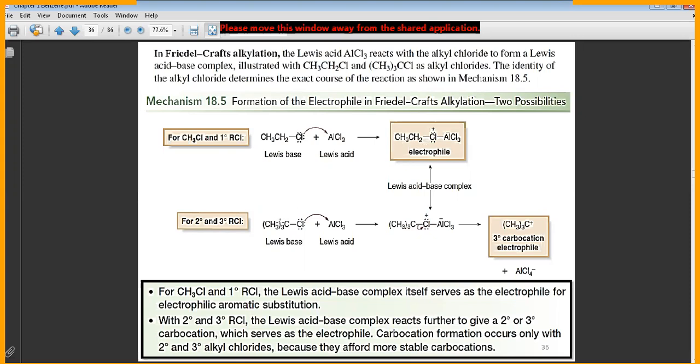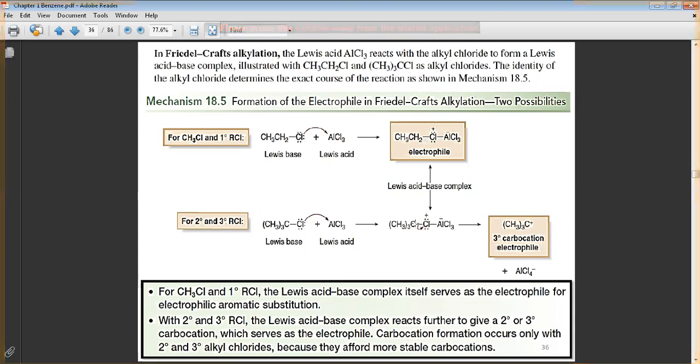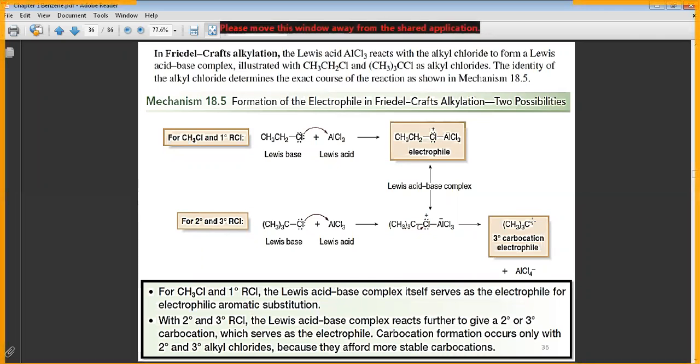Now take this example. This CH3 with three carbons and chlorine reacts with a Lewis acid, and it will give you this electrophile. Now, if I open this bond, it will give you a carbocation. Is it secondary or tertiary? Tertiary. Is a tertiary carbocation stable?